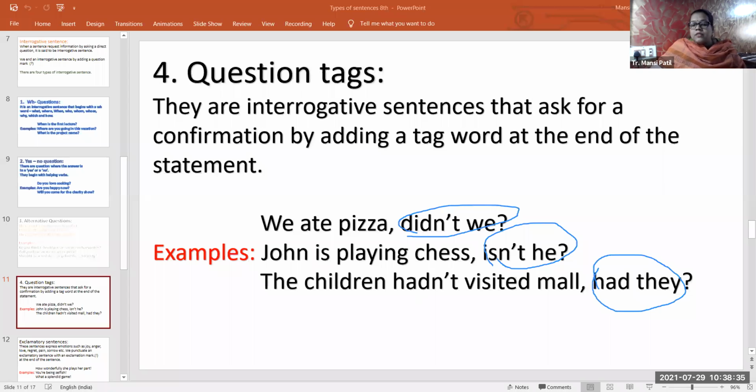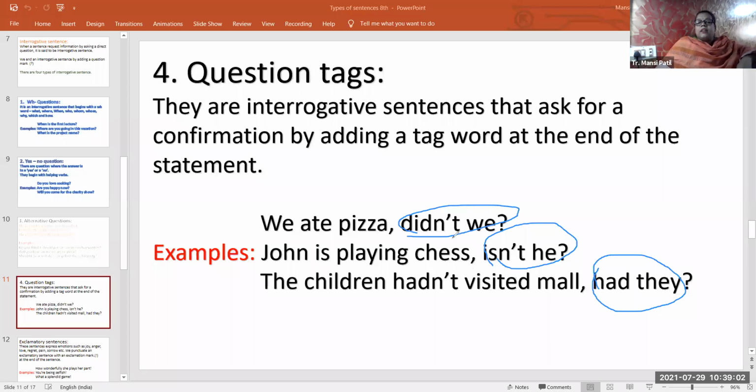So who will read this for me? Radhika Das, unmute yourself. Yes, teacher. Read the examples given here. We ate pizza, didn't we? John is playing chess, isn't he? The children hadn't visited the mall, had they? Okay, thank you, Radhika. You can mute yourself.